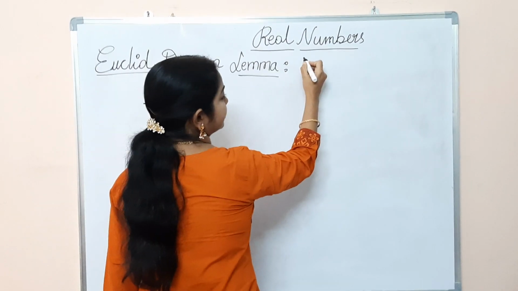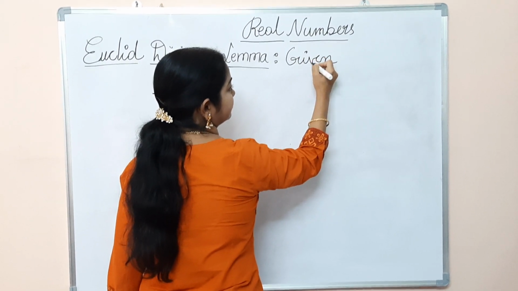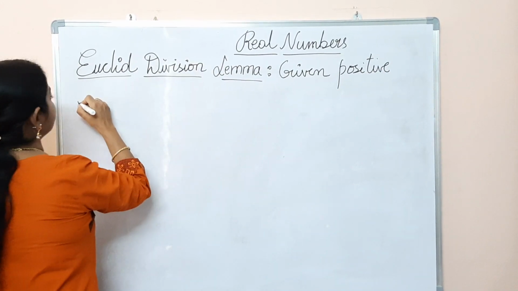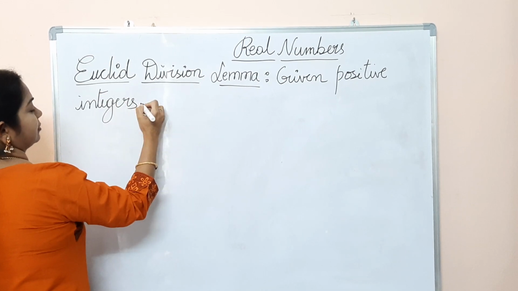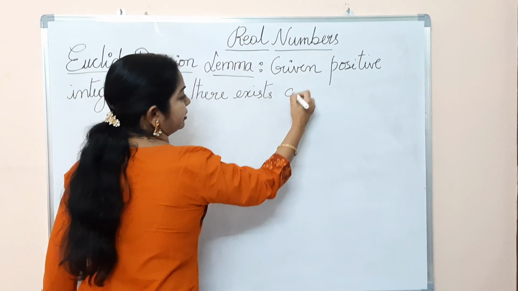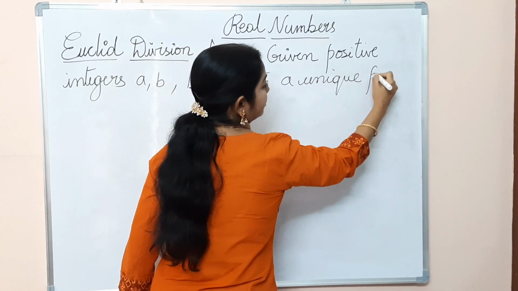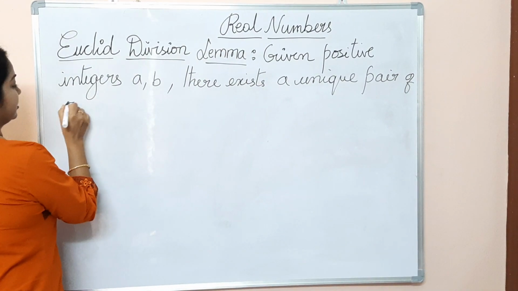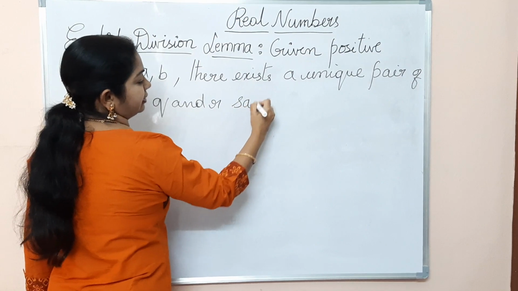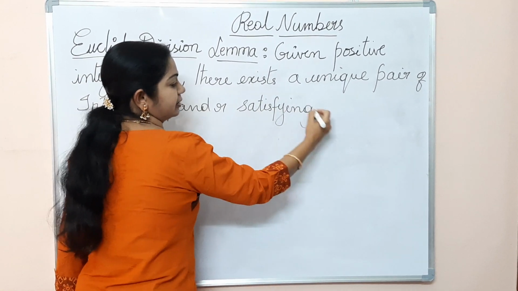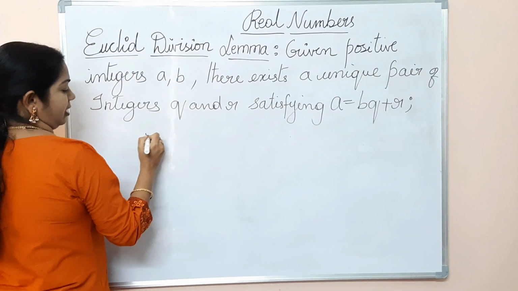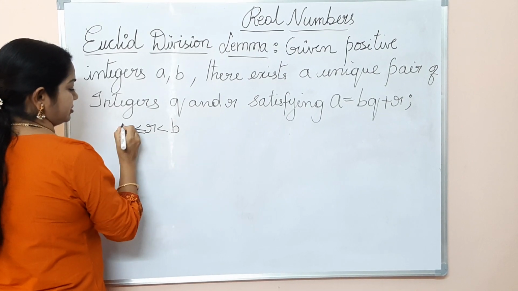Euclid division lemma states that given positive integers a and b, there exists a unique pair of integers q and r satisfying a equal to bq plus r such that the r value lies between 0 and b.